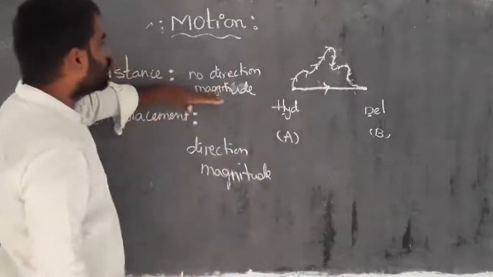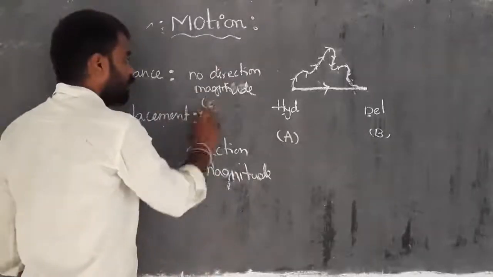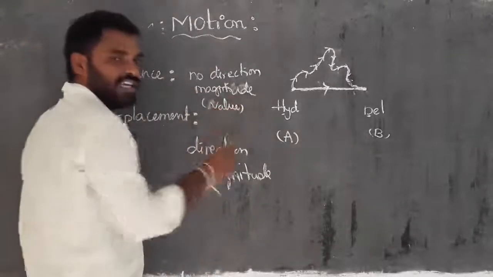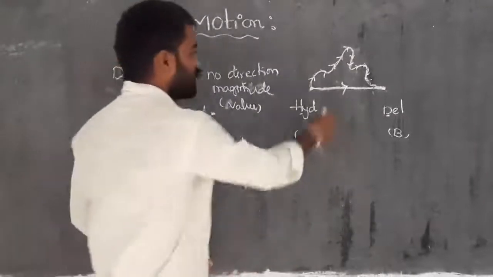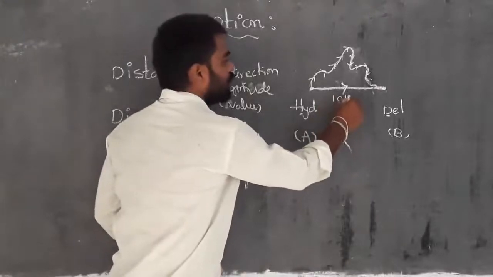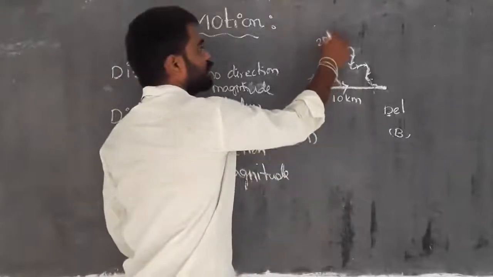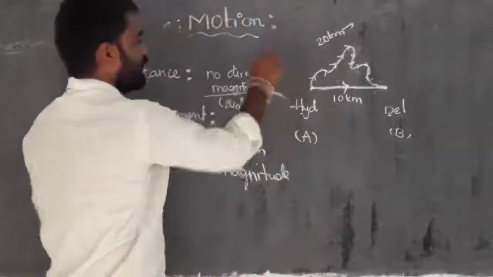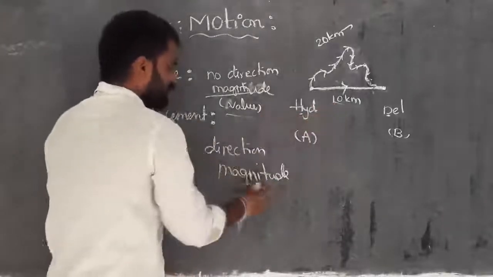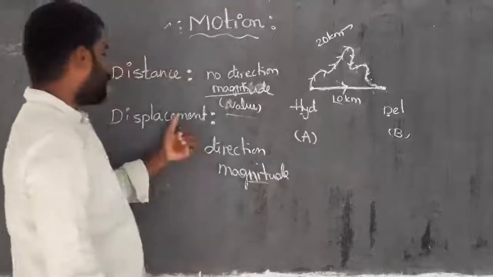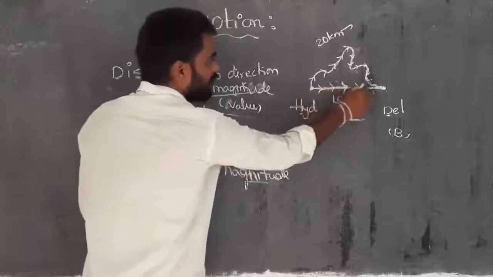So distance has no direction but has value, and magnitude simply means value. Whatever the distance is, that we call magnitude. Here you consider this is simply 10 kilometers from point A to point B. Then this we consider as 20 kilometers. 20 kilometers we call the magnitude. This is the value of distance, right? Then in the same way, 10 kilometers is the magnitude of what? Displacement. But here displacement has a single direction.